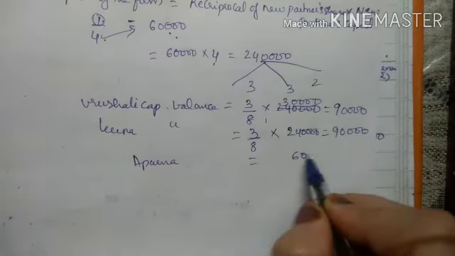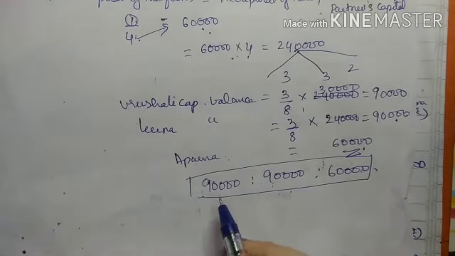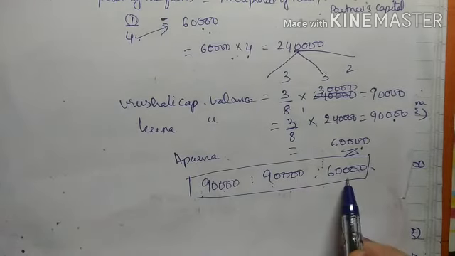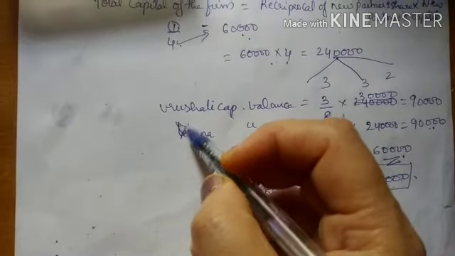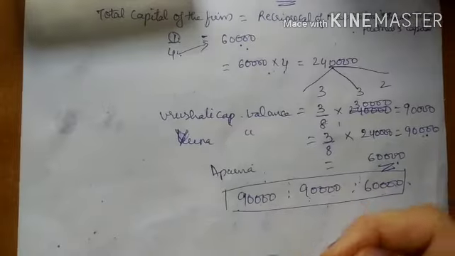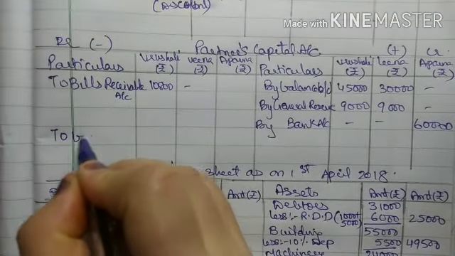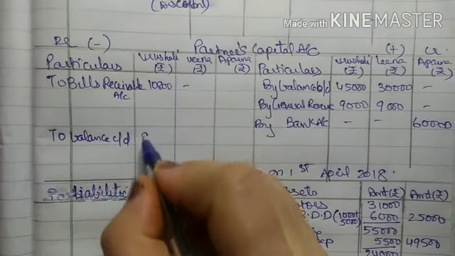Aparna is bringing 60,000. So my new partners' capital account balances will be 90,000, 90,000 and 60,000. This is of Vrushali, this is of Veena, and Aparna.